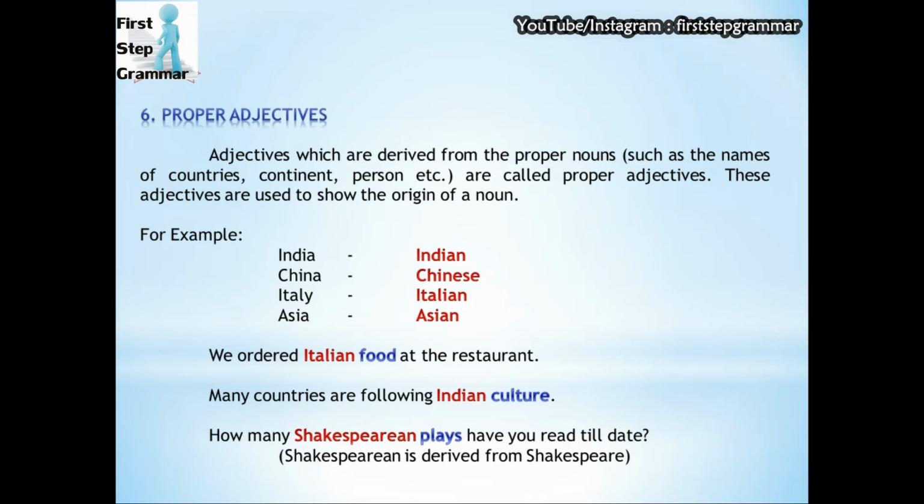Many countries are following Indian culture. Now, culture is the noun and Indian is the proper adjective. In the next sentence, how many Shakespearean plays have you read till date? In this sentence, we can see plays is the noun and Shakespearean is the adjective, which is derived from Shakespeare. And we know very well Shakespeare was an author, a playwright, a poet in English literature.